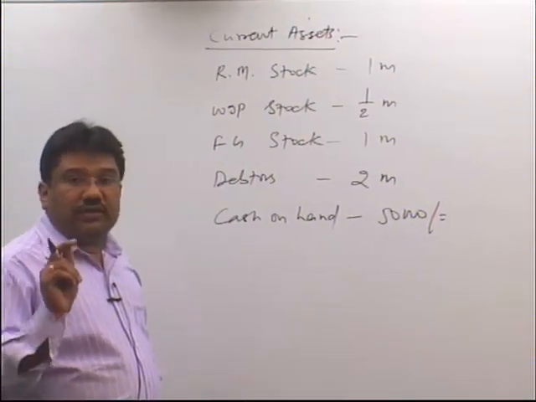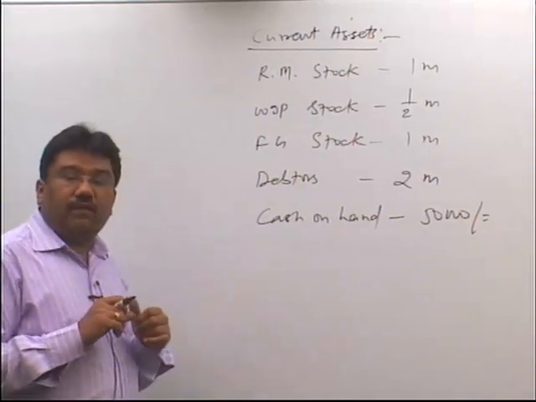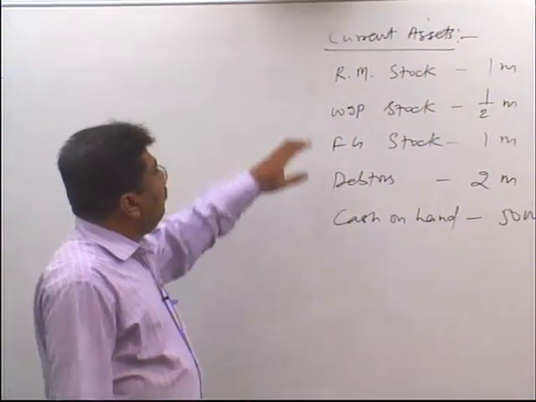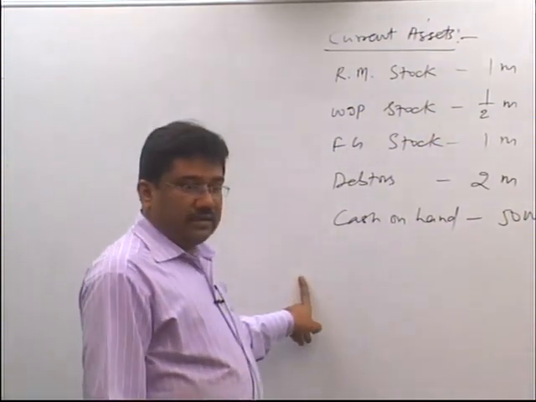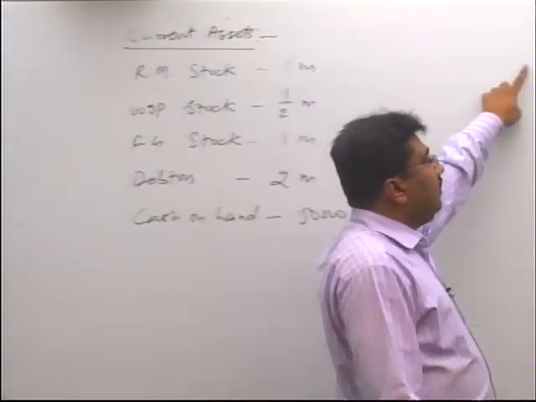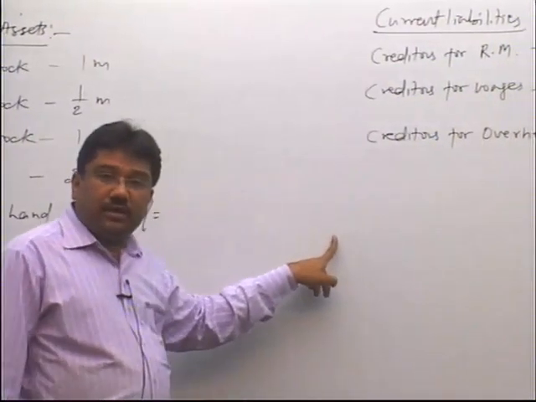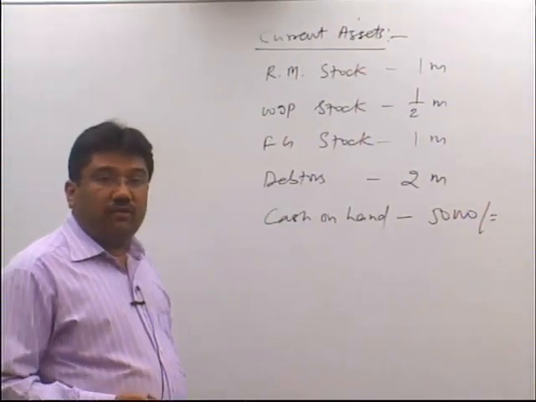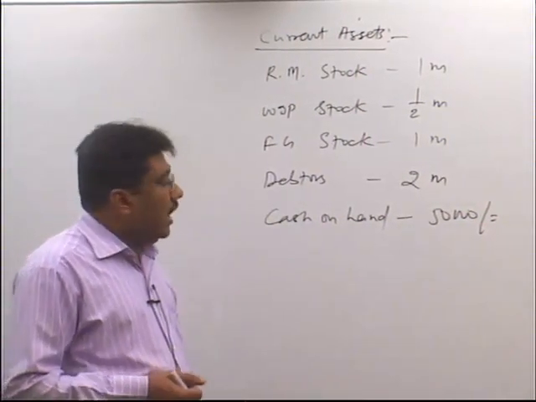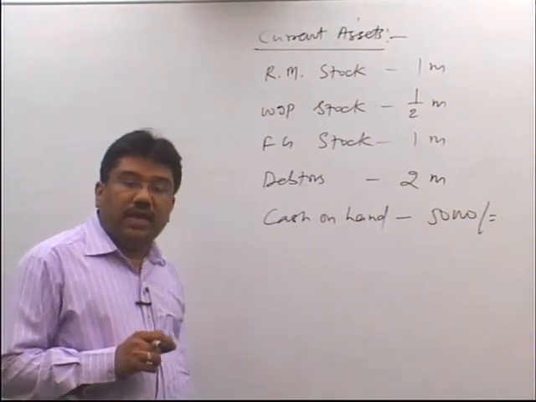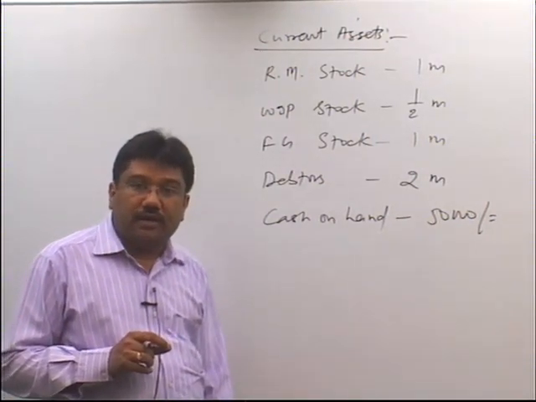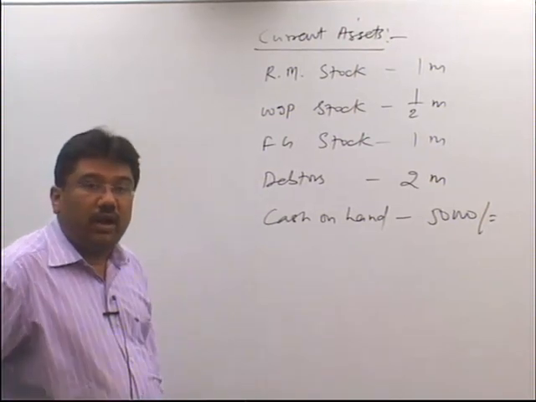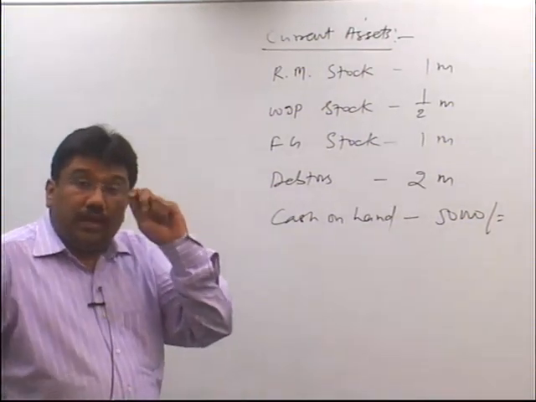So the very first thing in such question of estimating working capital requirement is, number 1, find out which are various current assets, then find out which are various current liabilities in the question, and then make necessary assumptions which you require for doing the sum. Our aim is to estimate the working capital. And to estimate working capital, whatever assumptions are required, we have to make.